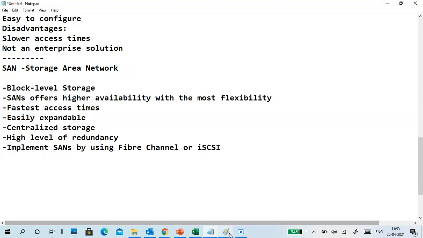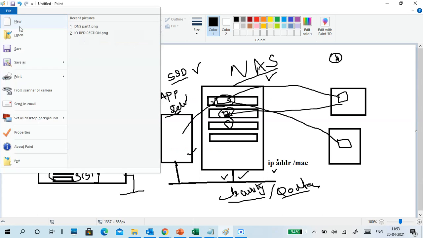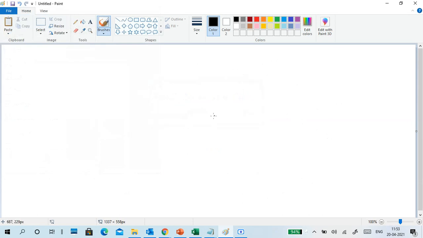So how is it? This SAN thing is there. If you want to practice NAS or SAN, there are a few softwares available. Means my point is there are virtual machines or a CD type. You just connect a CD, then a machine will be created automatically. Or virtual machines also: if you double click, a virtual machine will be created directly. Then you can practice free SAN, free NAS kind of stuff also.